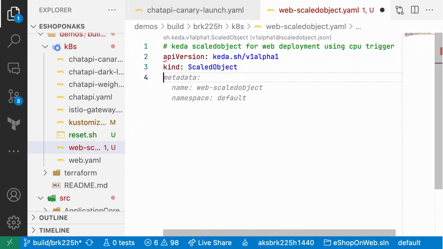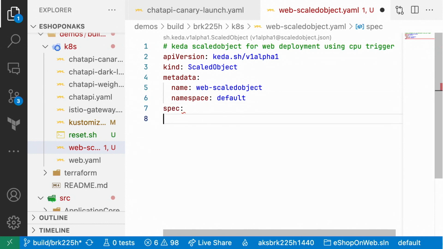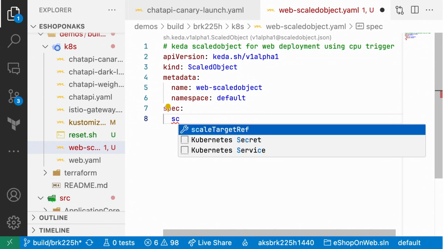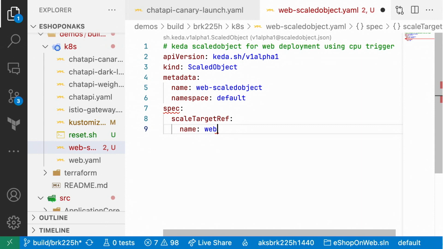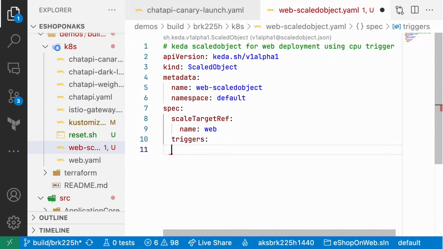You're definitely doing it live. But for the most part, this looks good. Namespace is not good, but I'll stick with it. I'll change it in a second. And what I'll do is nudge it along and give it the name of web, give it a trigger. So I'm literally just typing through it.